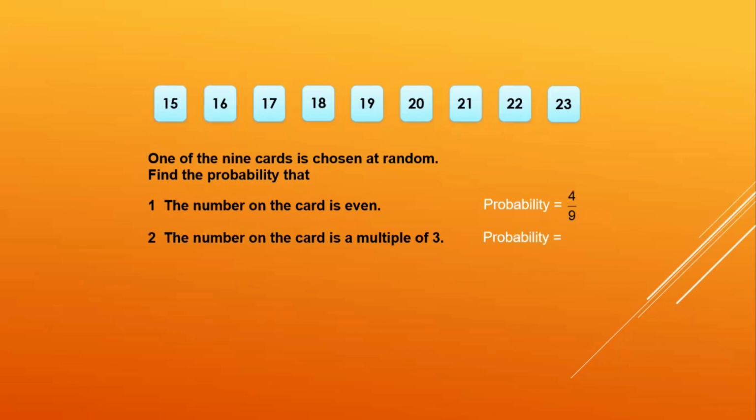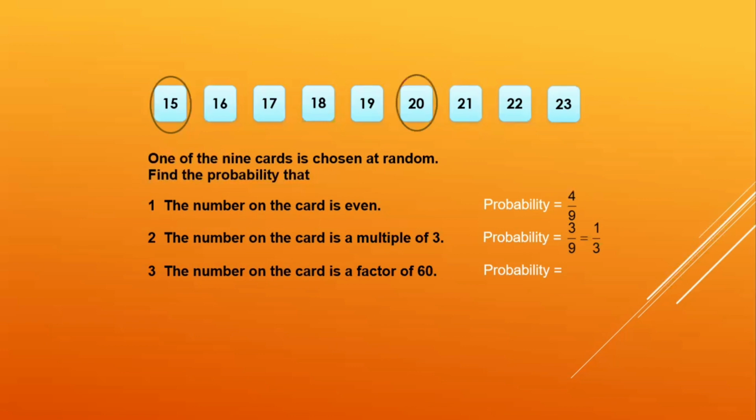Find the probability that the card has a multiple of 3. What are the multiples of 3? Yes, 15, 18 and 21. There are 3 multiples. So 3 out of 9, which is 1 by 3. The probability that the card is a factor of 60. Find the factors of 60. So the factors of 60 are 15 and 20. Only 2. So 2 by 9. 2 by 9 cannot be simplified further.